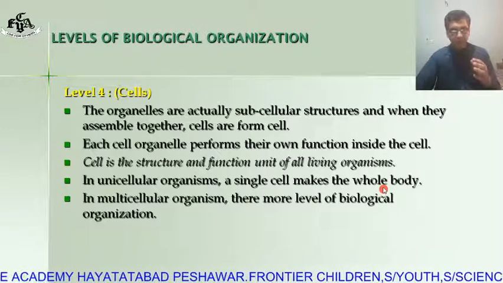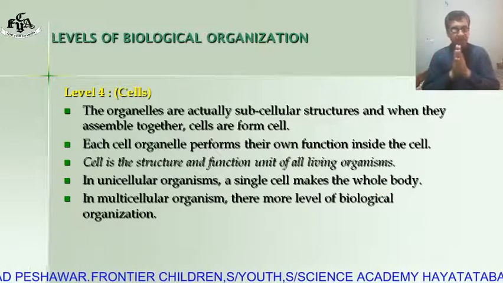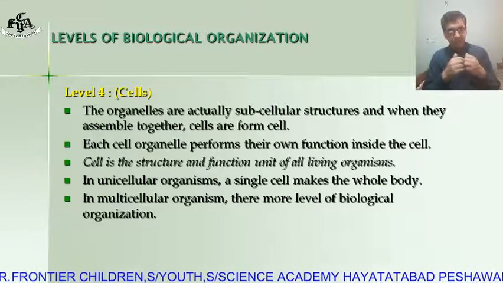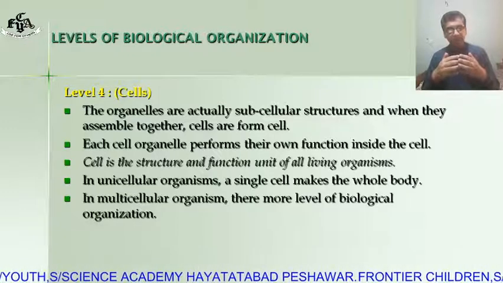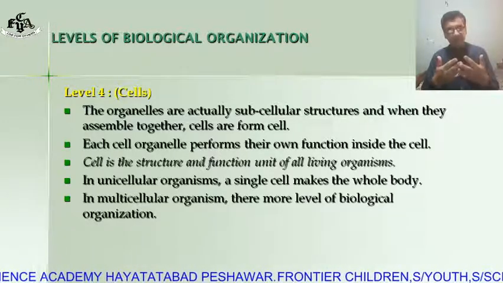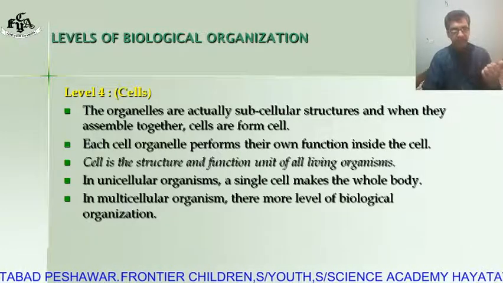So in a unicellular organism, the level is up to level number 4. But in a multicellular organism, there are more biological levels.